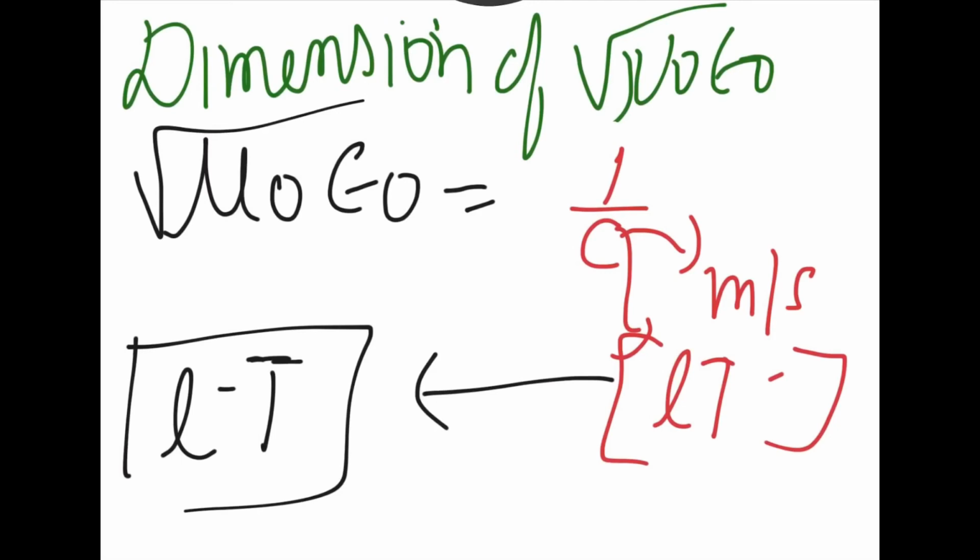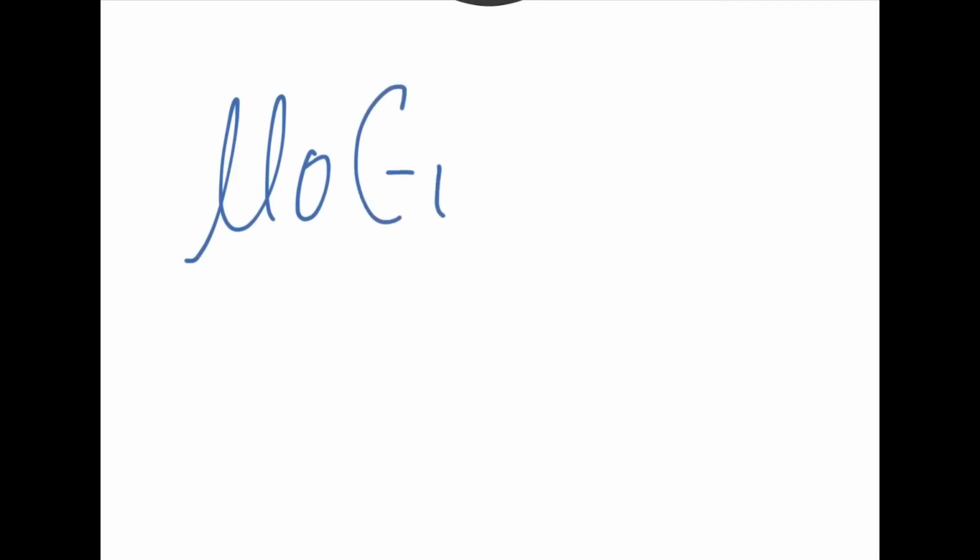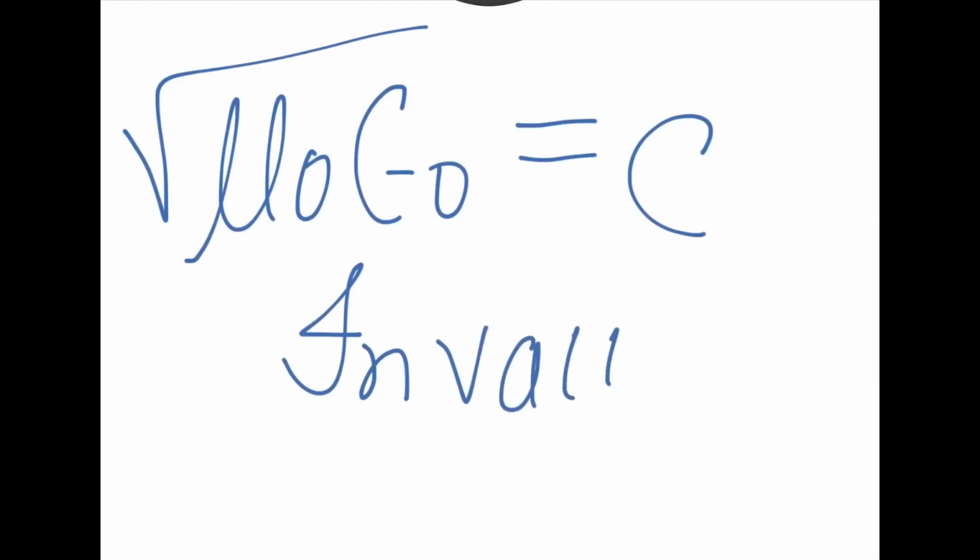Simply because it is the inverse of this. And that is why knowing this formula is so important. People waste so much time on this question and they actually lose out the marks also, because in the end they just try to guess it up, and they are not able to reach the conclusion. Okay, so L inverse T is the dimension. Is it as simple as that? Okay, so that was about this video, which was relating your epsilon naught to mu naught, and hence we conclude at this formula that mu naught, which is permeability, into epsilon naught, permittivity, under root is equal to 1 upon speed of light in vacuum. That was my concept with which we close the class.